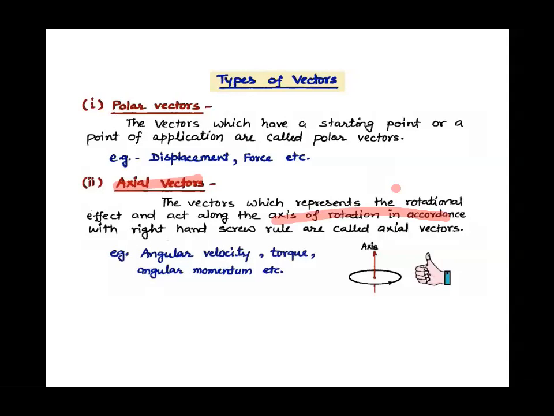We can find its direction with the right hand screw rule, and we will do this rule afterwards, but just remember that axial vectors represent rotational effect and act along the axis of rotation. Examples: angular velocity, torque, angular momentum, etc. Right children? So these are your two types of vectors.